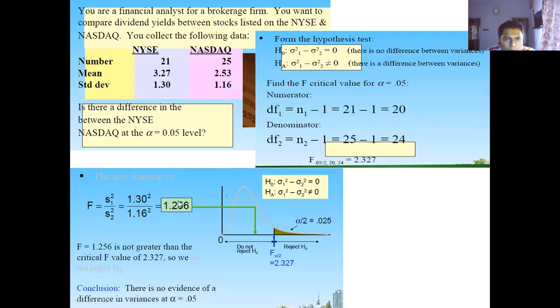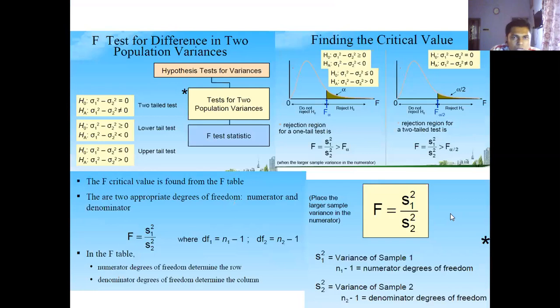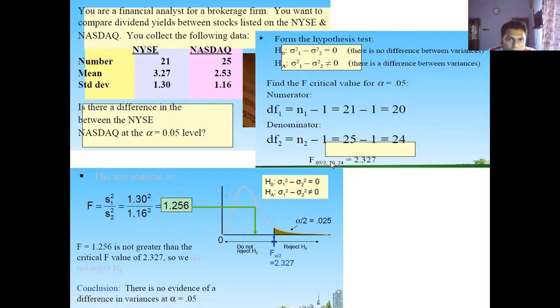Now you need to find out the cutoff value, that means F for alpha by 2. Why alpha by 2? Because the F distribution is one-sided, that's why you are dividing it by 2. And for degrees of freedom 20 and 24, it is 2.327. This is the cutoff value that you can find from your table.